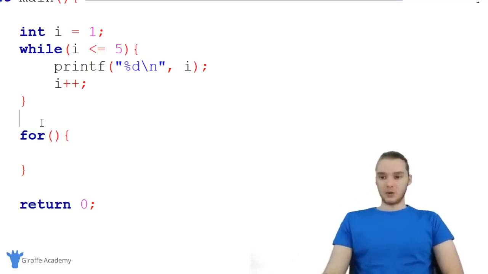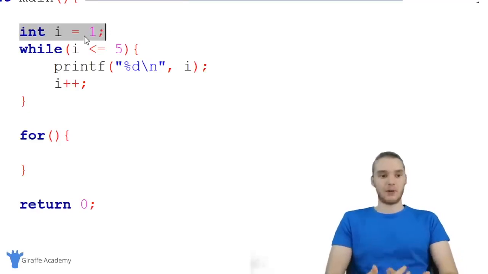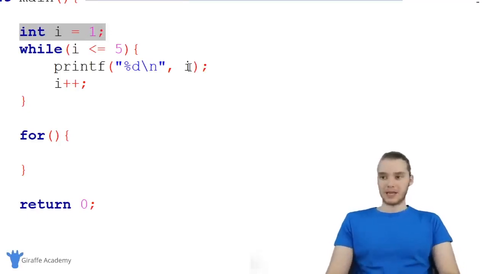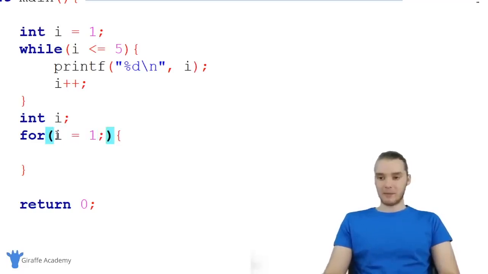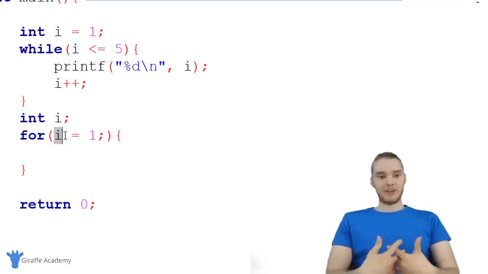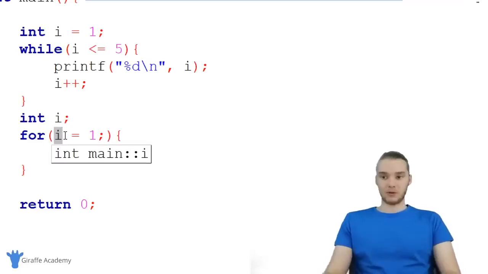So instead of just one loop guard, we're going to have three different things inside of here. With a for loop, the first thing I'm going to put in here is this variable i. You'll notice in the while loop, we have our variable i up here, and this is allowing us to loop through and keep track of how many times we've gone through the loop. So down here I can do something similar. I could say int i, and I'm not going to give this a value. Inside of here, I'm going to say i is equal to 1. So I'm taking my variable i and giving it an initial value of 1. And now I have my variable that's going to change every time we go through the loop.